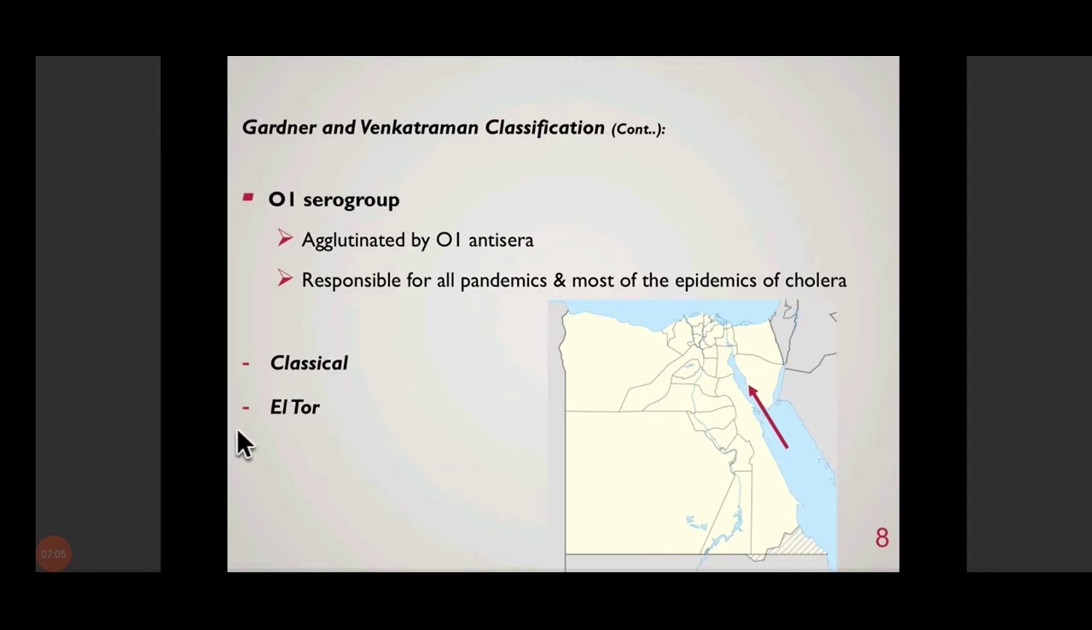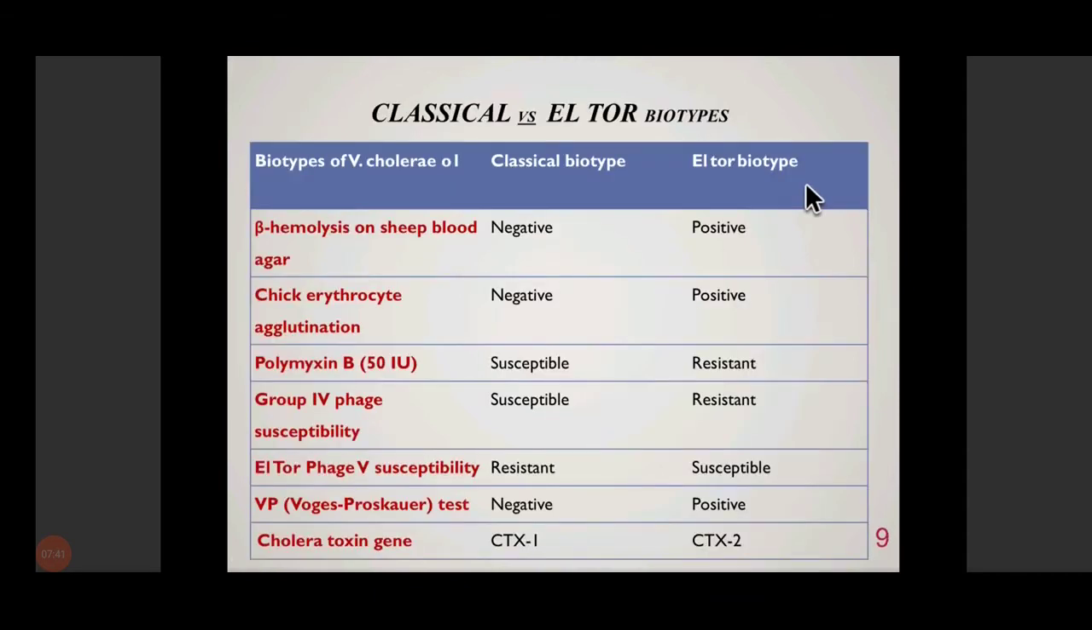caused by El Tor. So why is it known as El Tor? It is known as El Tor because this type of Vibrio cholerae was first identified in a place known as El Tor, where various pilgrims returning from Hajj were kept in quarantine. So this type of Vibrio was first identified there. This arrow is pointing towards a place called El Tor in Egypt, where this type was first isolated or first identified. Alright, so what are the differences between classical and El Tor biotypes?